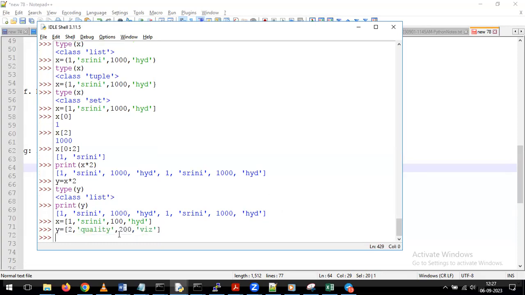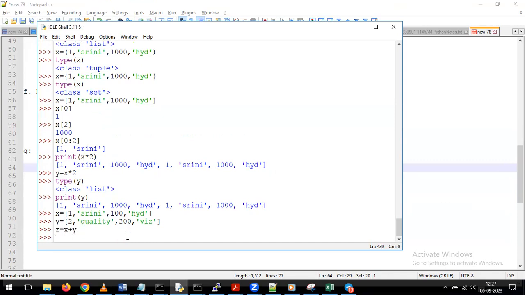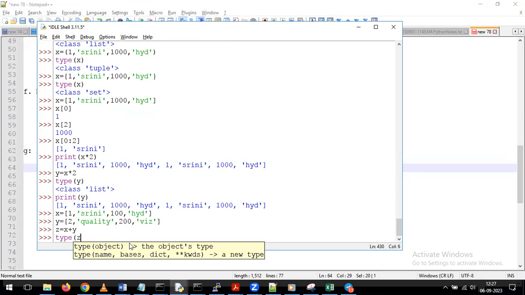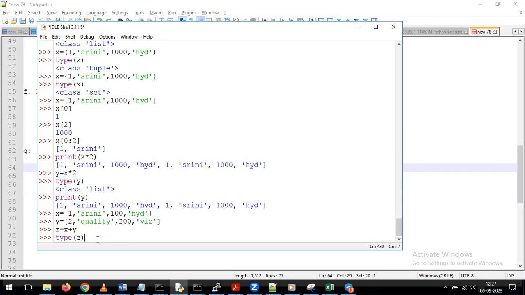So I'm giving x and y, creating two different lists. Now I'm doing the concatenation operation: z equal to x plus y. After that, I'm giving type of z.